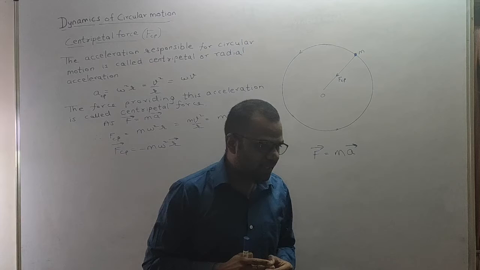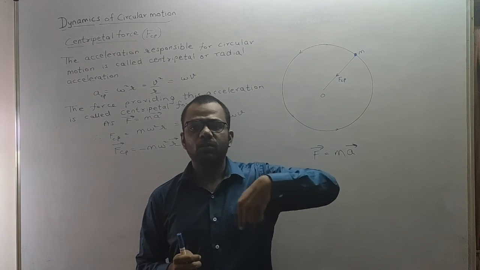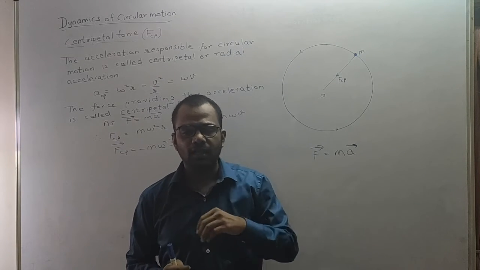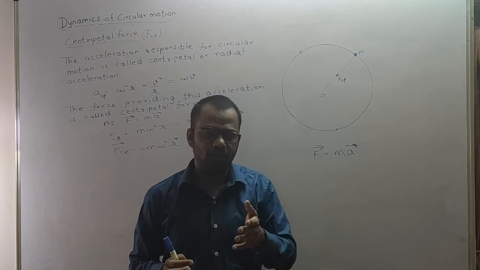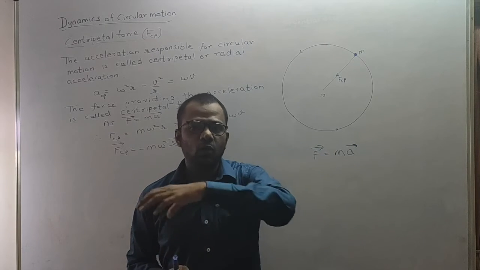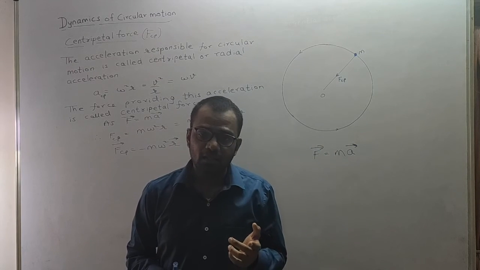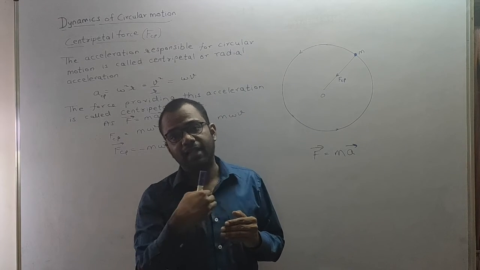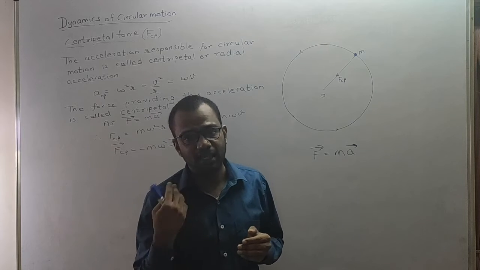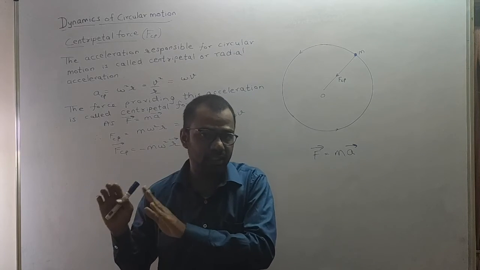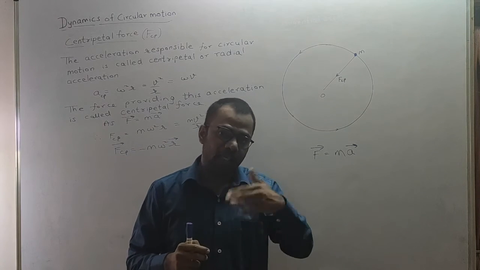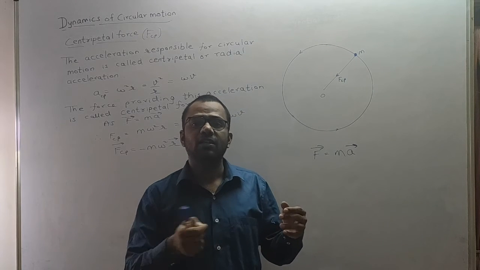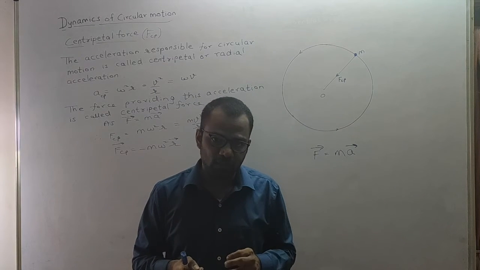Now another example is that our Earth is also moving in a circular motion around the sun. It is an approximate circular motion. Anyway, now here, who is providing the centripetal force? The gravitational pull of the sun on the earth, that force is providing the centripetal force. So here the gravitational force is working as centripetal force. In our previous case, the tension in the string was working as centripetal force.